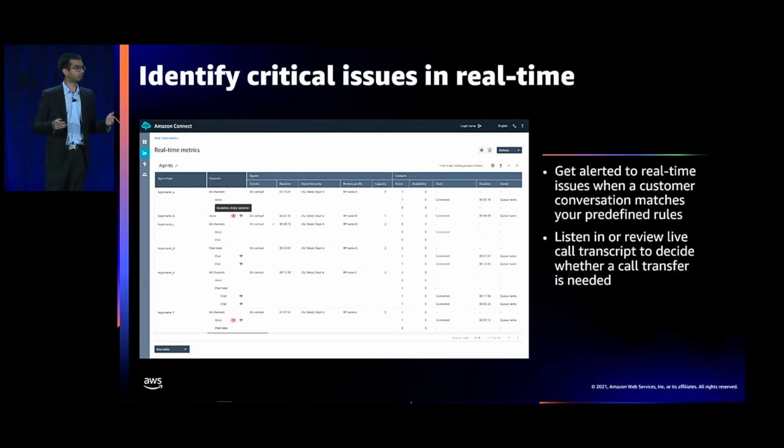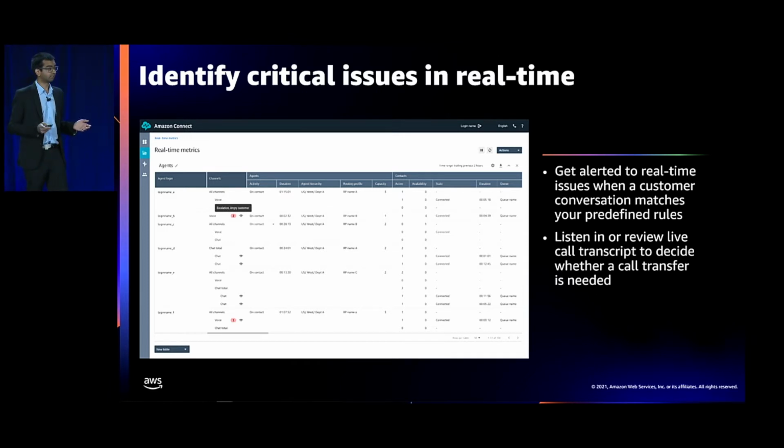From a list of alerts on the dashboard, a supervisor can identify which calls are of the most concern. You can quickly review the names of categories that were hit on a call. For example, you could have a category for customer escalation request or an account cancellation request and attend to such high severity issues very quickly.